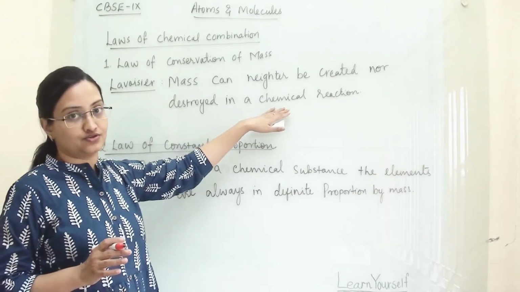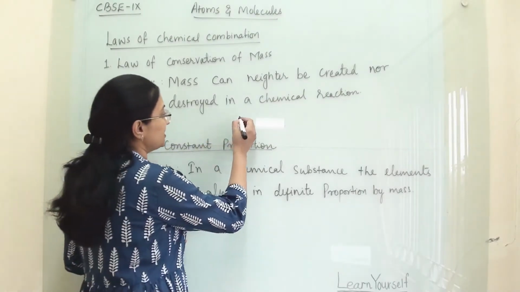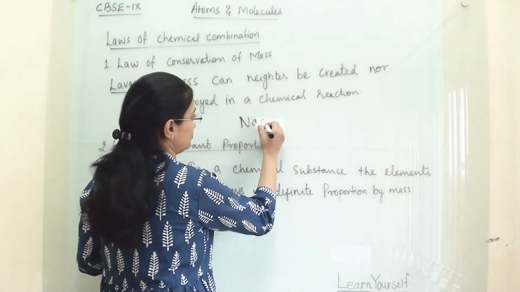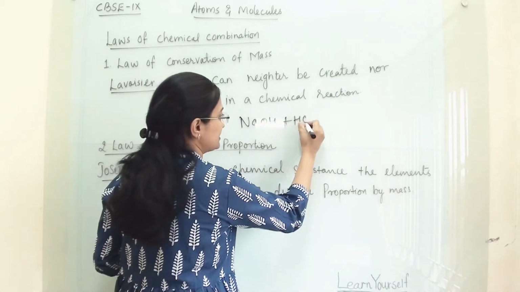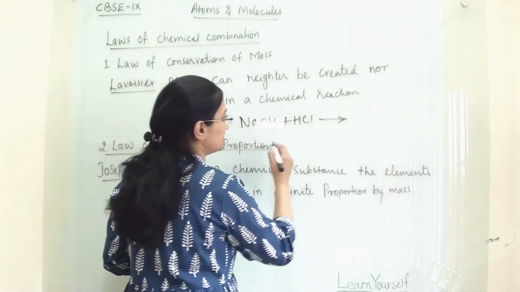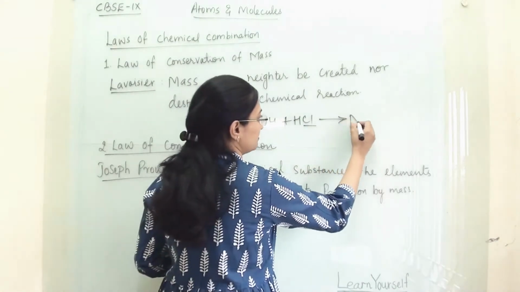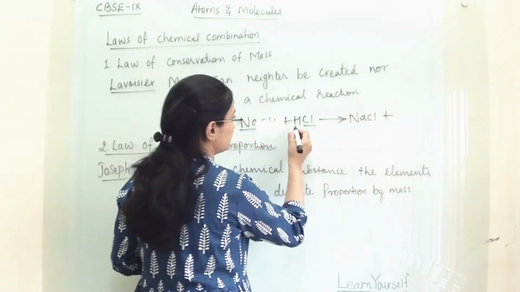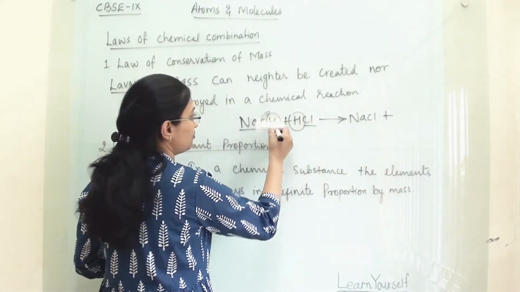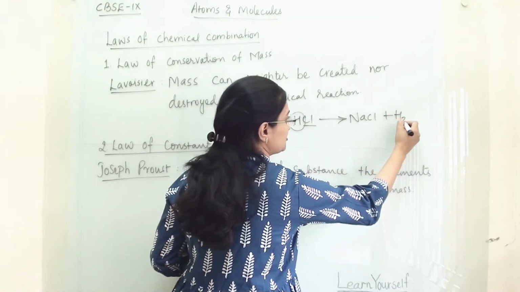This means if there is an equation like NaOH plus HCl, it will give us NaCl plus H and OH, so it will be H2O.